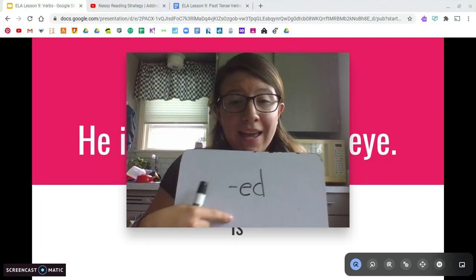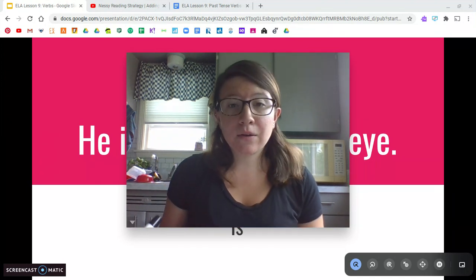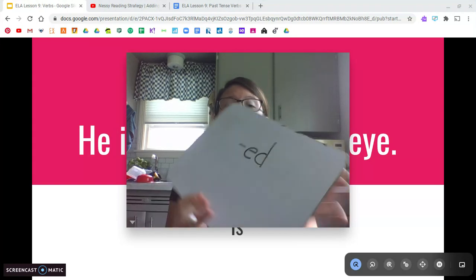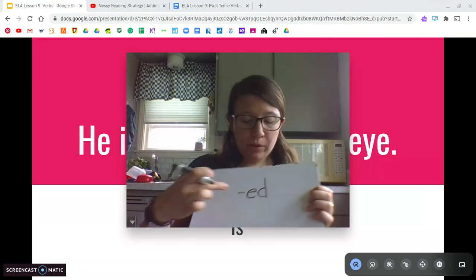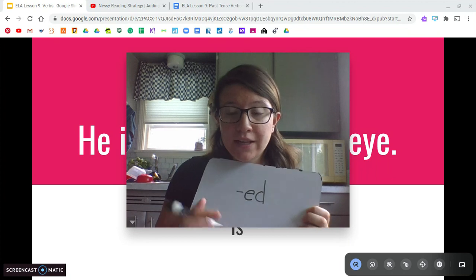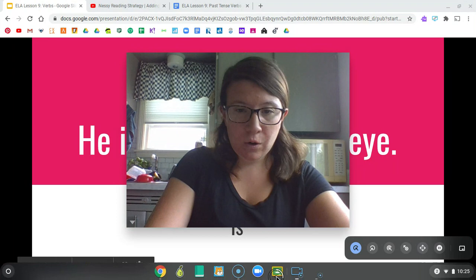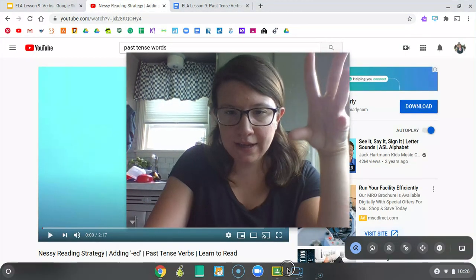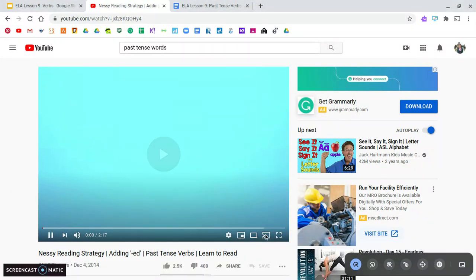So ed at the end of a verb can either sound like ed, can sound like t, or can sound like d. So when you read it at the end of a word, you're going to have to try it out. It's either going to be ed, d, or t. But what I want you to focus on is that ed at the end of a verb is going to send the verb into the past. So I'm going to play you a little video to kind of go over that past tense idea of adding ed and sending the verb into the past.